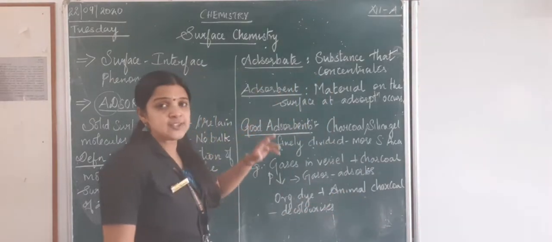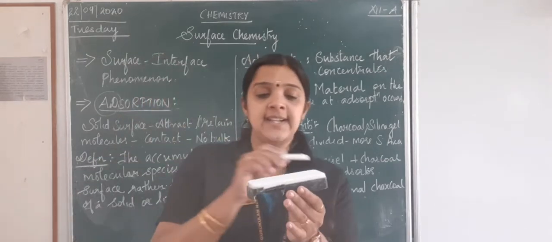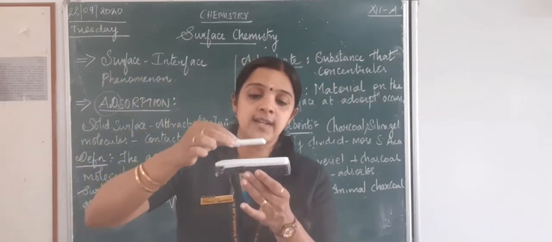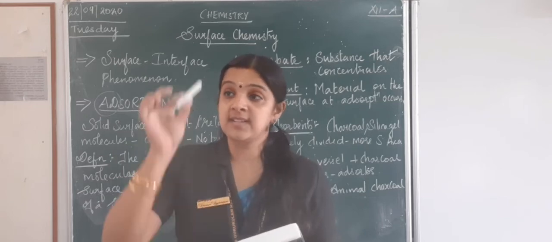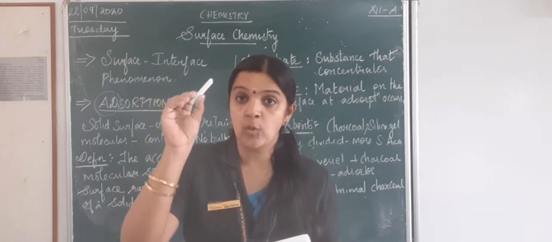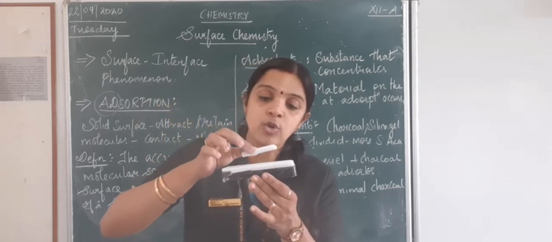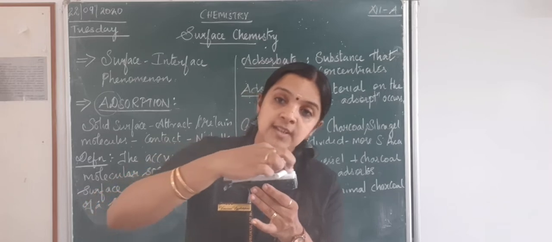Now in adsorption, we know this is a solid and it has a surface, and assume this is my molecule, it comes and gets deposited here. So what is the adsorbate? This is my adsorbate. Why? Because this is the substance which comes into contact and gets concentrated, meaning gets deposited, on the surface.